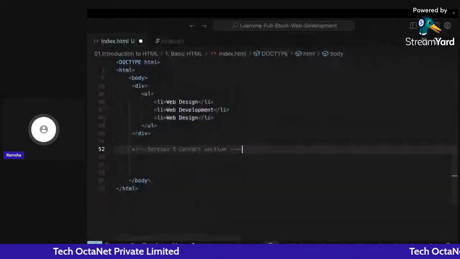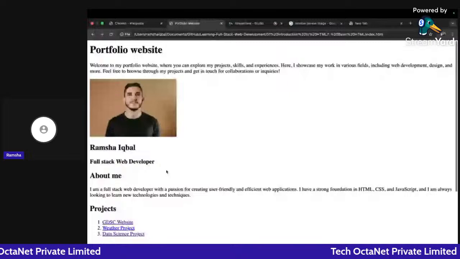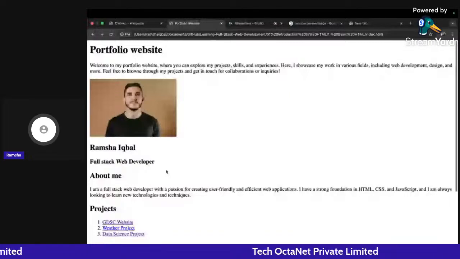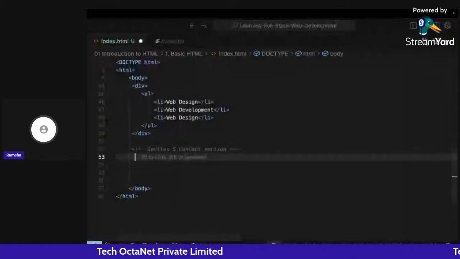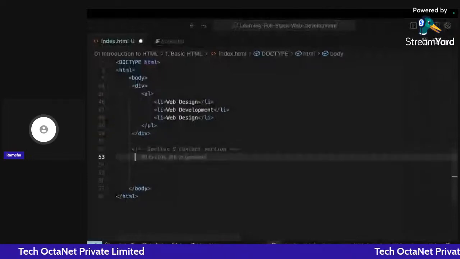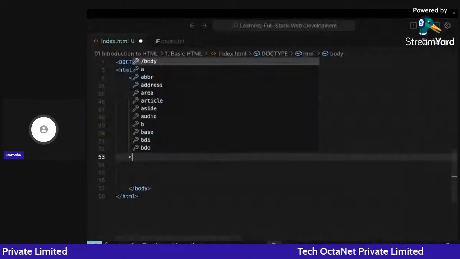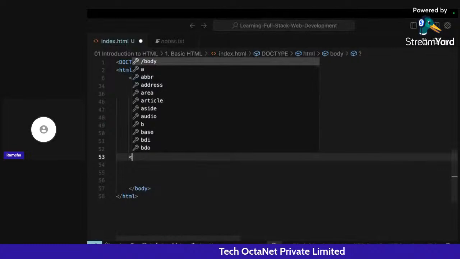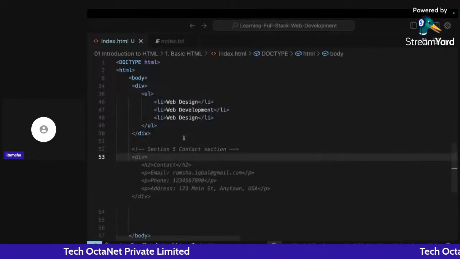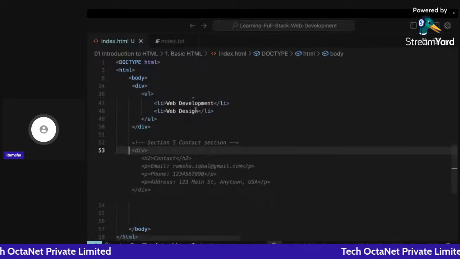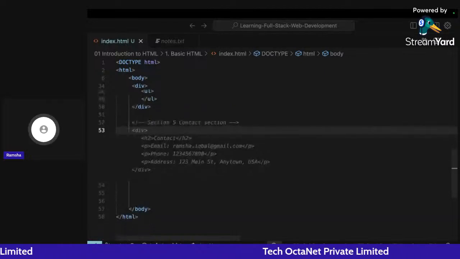Now the last section that we generally give whoever is coming to our web page is the contact section, like how he or she is going to contact us. So we give an email option. Okay, give me a minute. Yeah, so here what I can do is I can add a